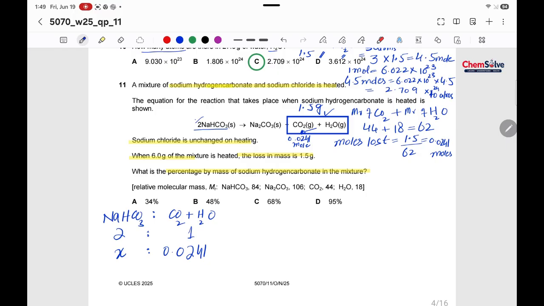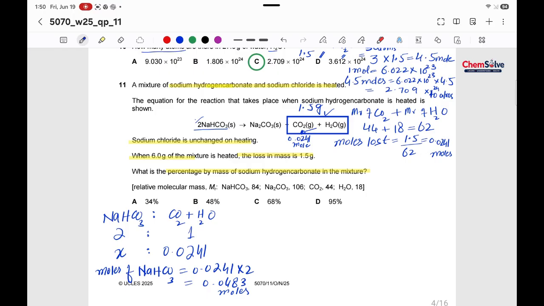We just have to compare it. So moles of NaHCO3 would be 0.0241 times 2, and the answer would be 0.0483 moles. All right. So till here we have calculated moles of NaHCO3,